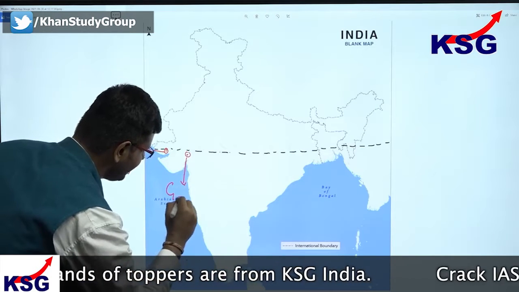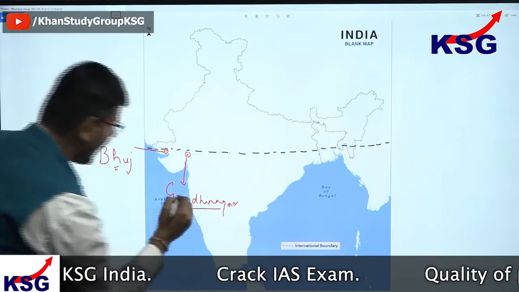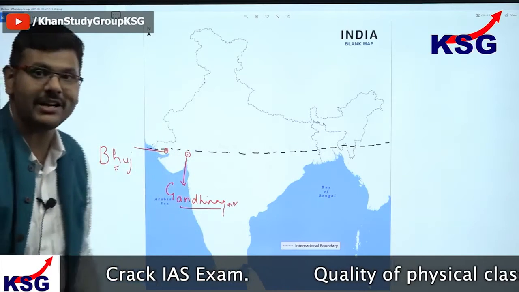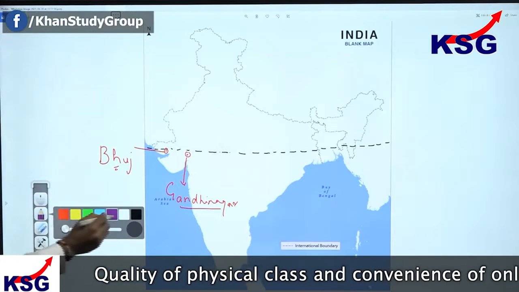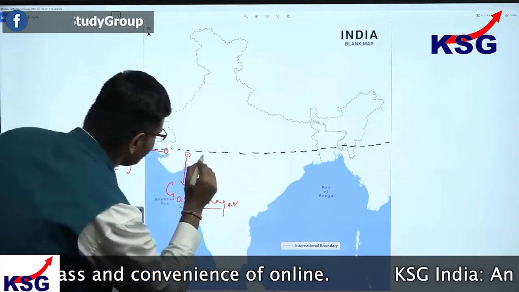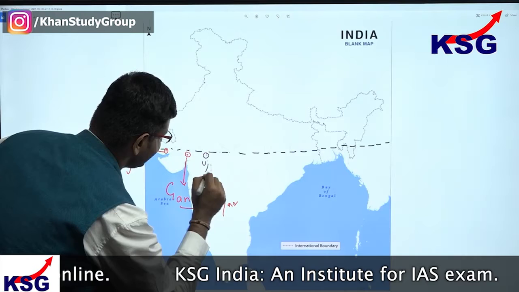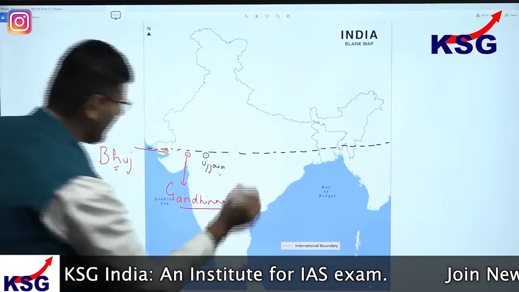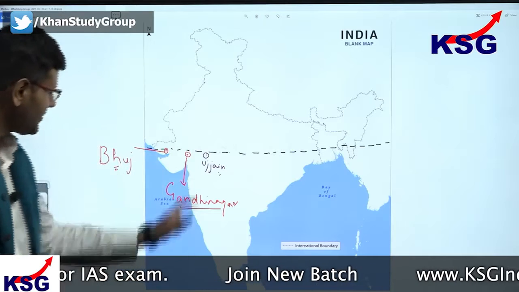If Gandhinagar is here, Ahmedabad would not be far away from it. Then we go to another important place, your Ujjain, which is important for one of the most important temples in Hindu mythology. So Ujjain is here.